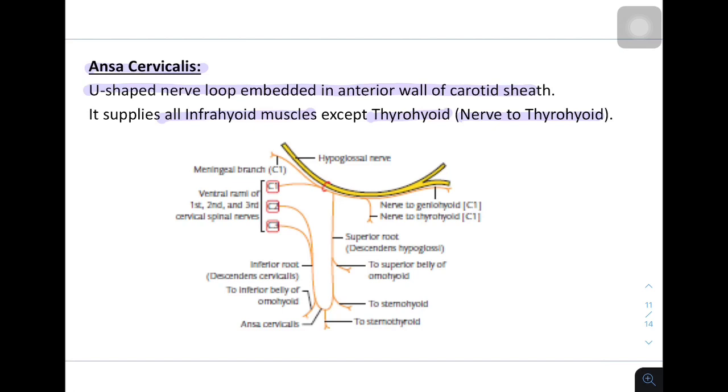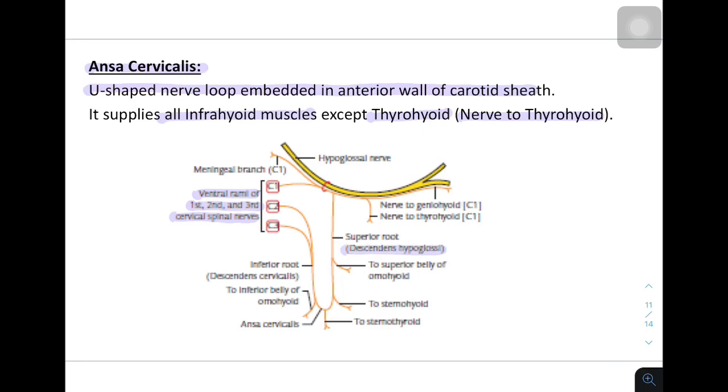So this is an image showing the origin of ansa cervicalis. It originates from the ventral rami of first, second and third cervical spinal nerves, C1, C2 and C3. Of which the superior root is formed by the C1 rami going along the hypoglossal nerve and descending downwards as descendens hypoglossi.